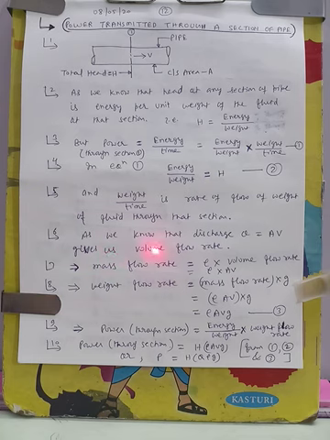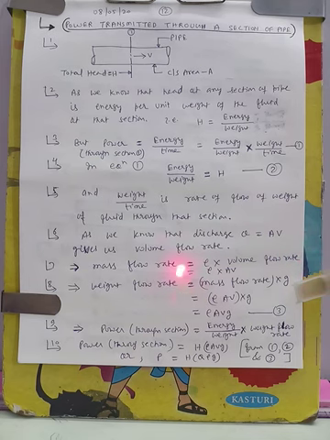But we know that discharge is equal to A into V. Through any section we can find the discharge. Discharge means volume per unit time. A into V gives the volume per unit time. And what will be the mass flow rate? The volume flow rate multiplied by density will give us the mass flow rate through this section 1. That is rho into A into V, where rho is the density of the fluid flowing through the pipe. So rho AV gives us the mass flow rate.